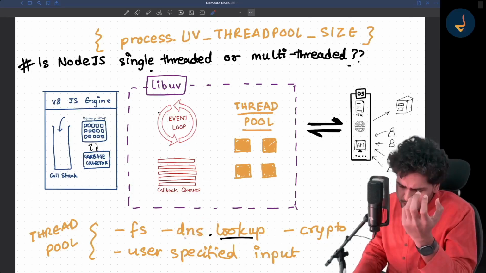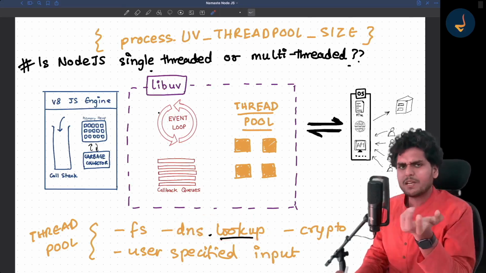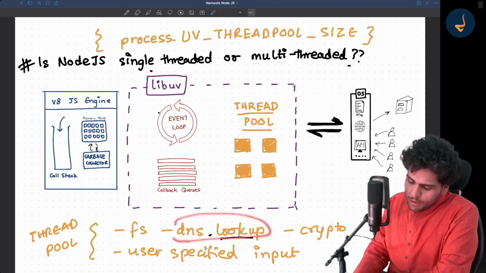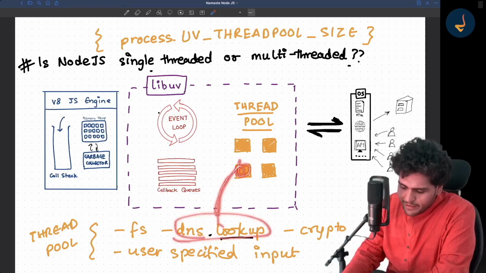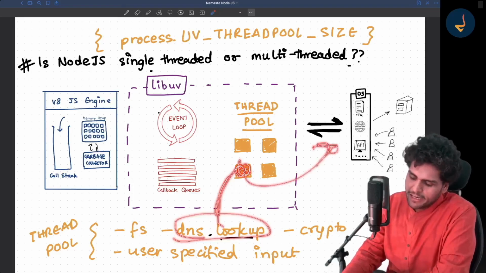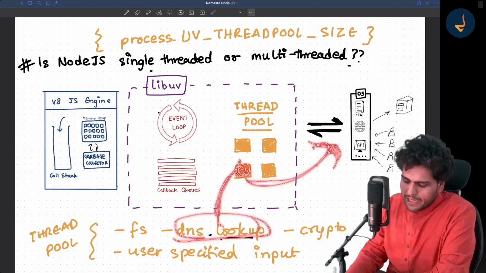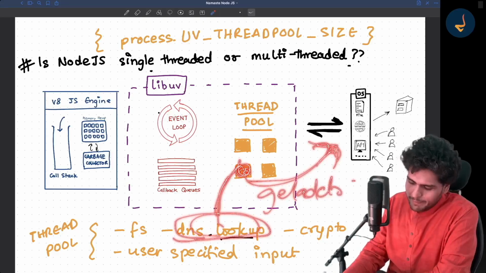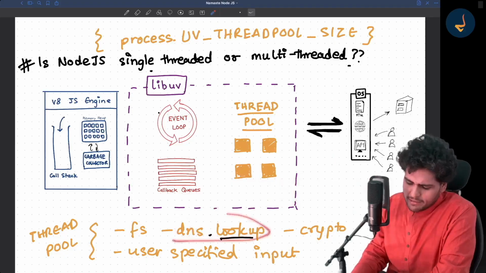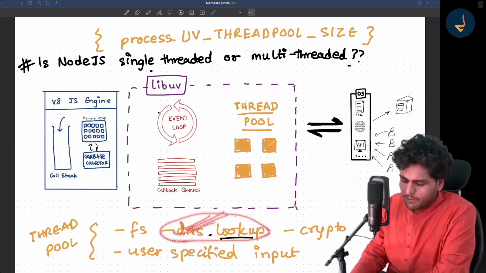Read more about the DNS.lookup method and you will understand what it is. But DNS.lookup is a complex, heavy operation, so it uses this thread and then checks on the internet for the DNS lookup. There is a getaddrinfo method which is called. It's complex, so look it up on the internet.